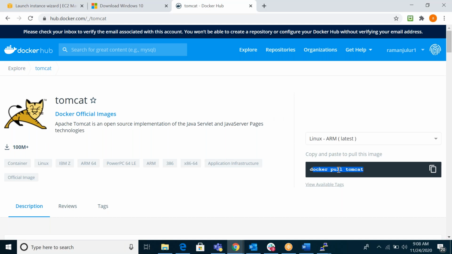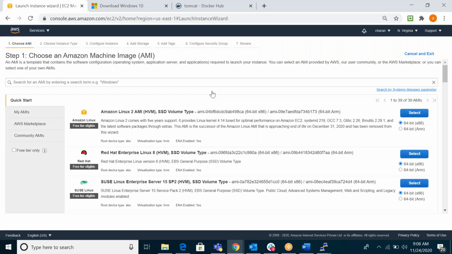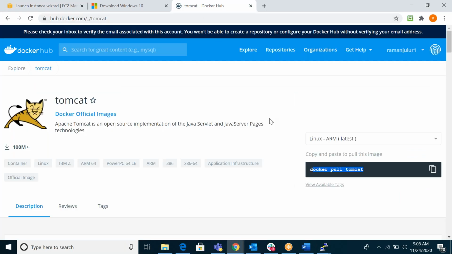Otherwise, imagine some third-party repository, your own custom repository. Then first you have to log into that repository, and then you have to download. I will show you that one. I got your question. For example, I have my image in AWS. How to download? First, I have to log into that particular repository, and then only I can pull. I will show you that one.